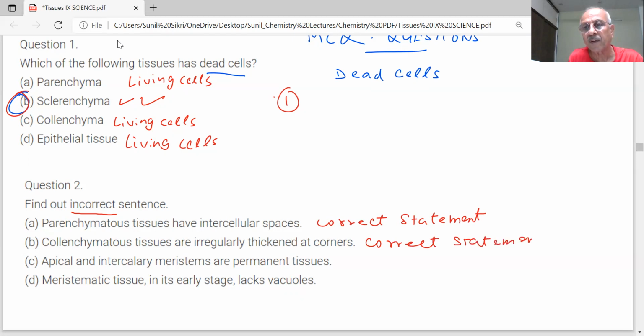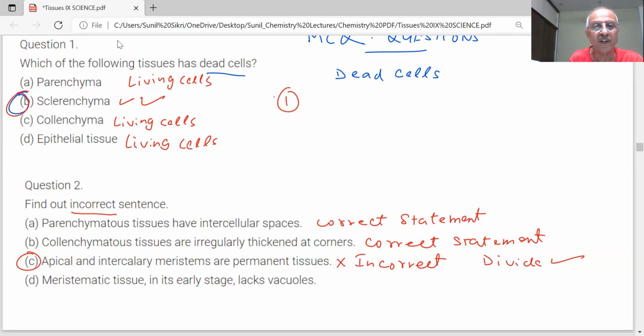Okay, it will give us a good revision of the chapter. Apical and intercalary meristems are permanent tissues. Sir, this is a wrong statement. Why is it incorrect? Because, sir, these are types of meristematic tissues. What do you mean by meristematic tissues? They can divide. So the statement which is incorrect is C.